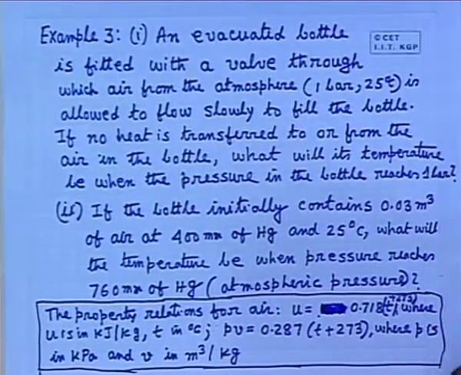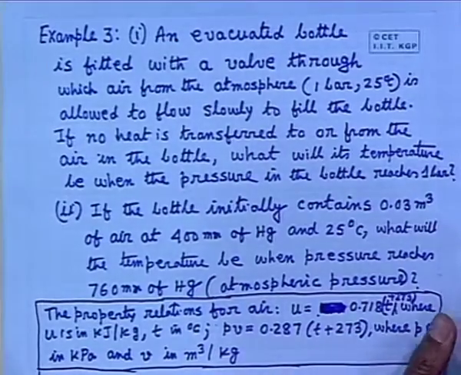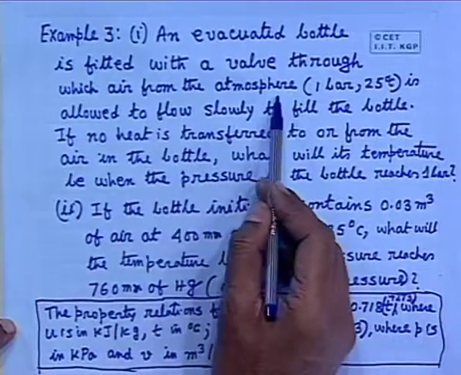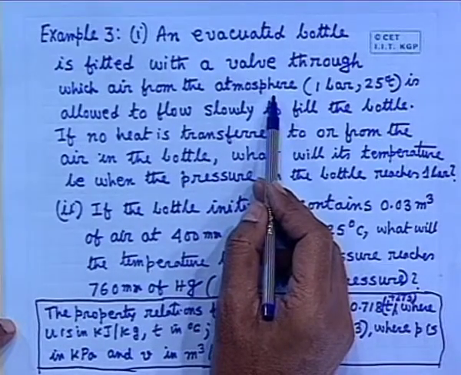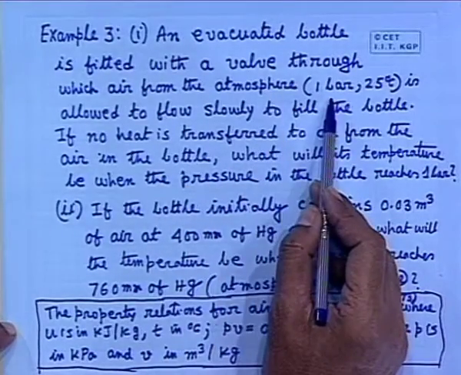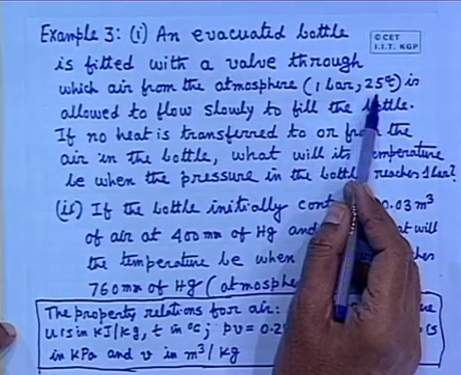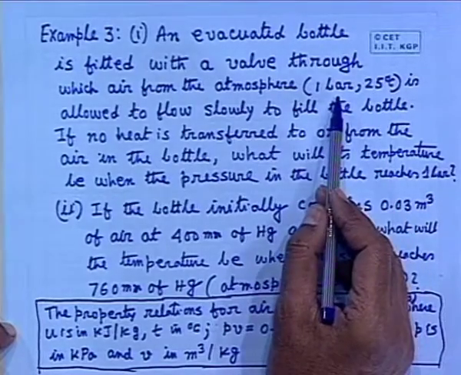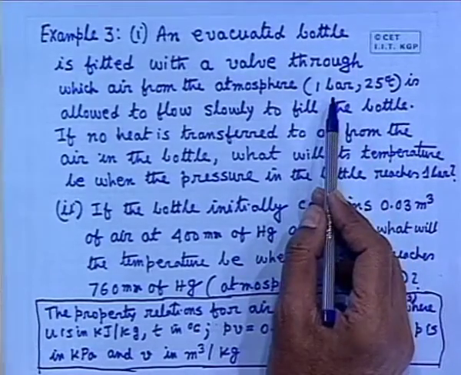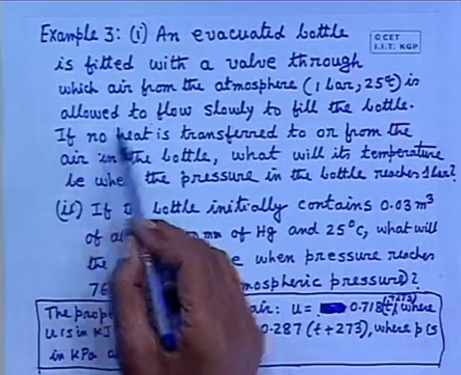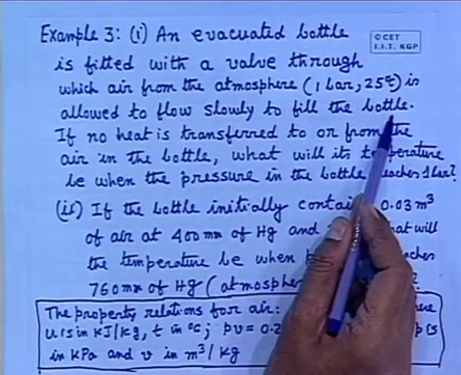An evacuated bottle, it appears to be very simple. An evacuated bottle is fitted with a valve through which air from the atmosphere, that means the flowing air at 1 bar, is allowed to flow slowly to fill the bottle. What is bar? Bar is 10 to the power 5 Newton per meter square, and 25 degrees Celsius. This is precisely the atmospheric pressure and temperature. Atmospheric pressure is a little more, 1.01 bar.